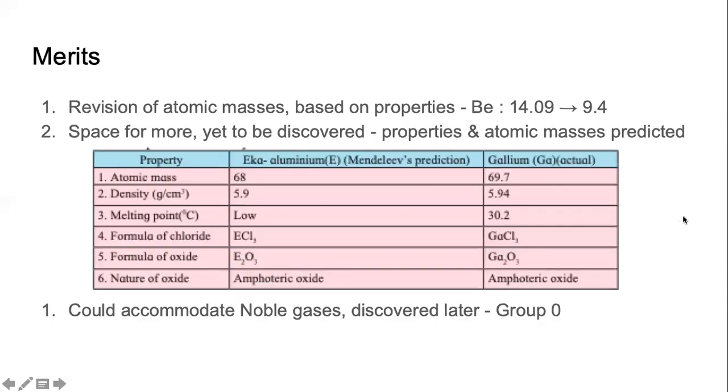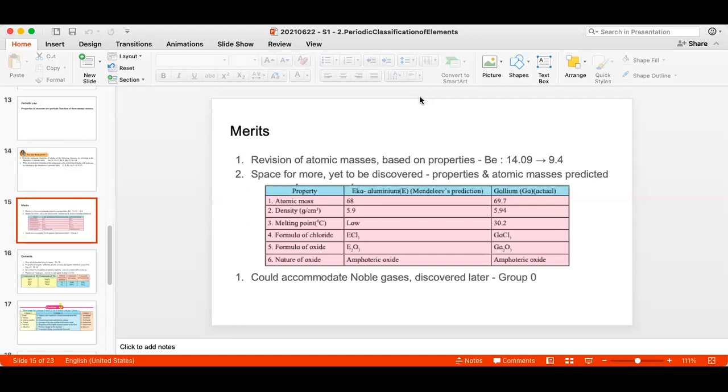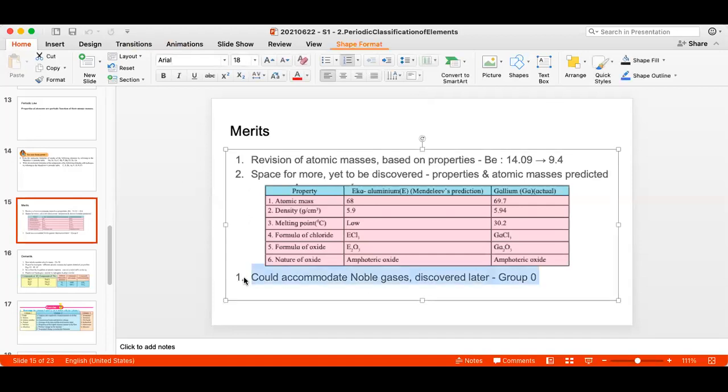After we have studied the periodic table that Mendeleev produced, and we got a glimpse of the periodic law that he came up with, we are now in a much better position to analyze what he has discovered and what he has found out. So not everything that he has found out is wrong, and not everything that he has found out is right. There are some advantages and there are some disadvantages.